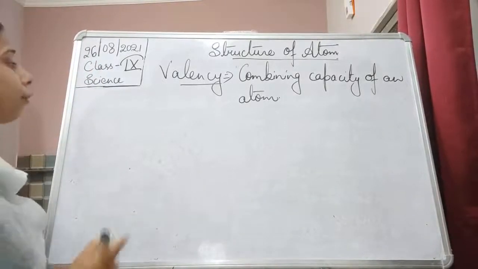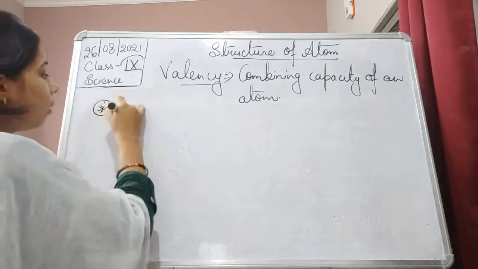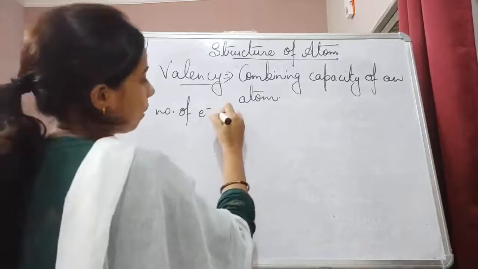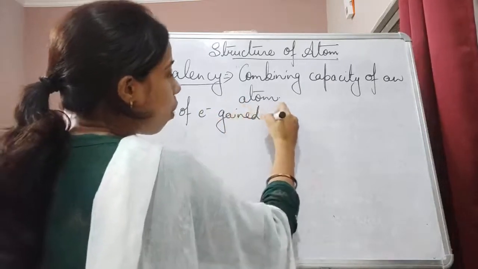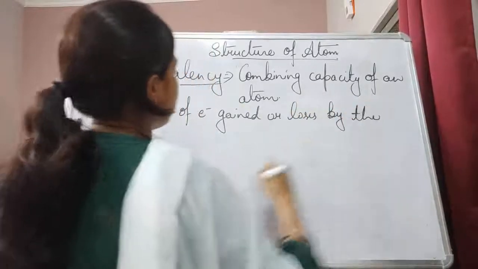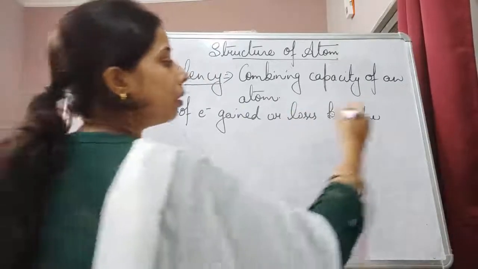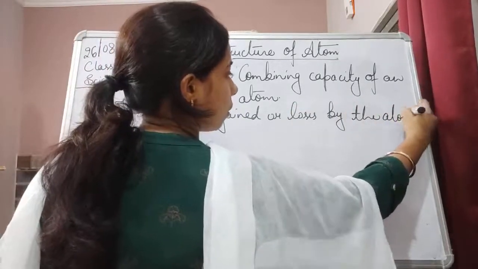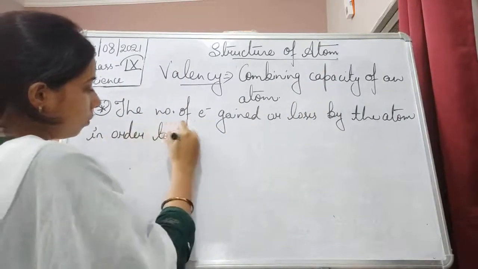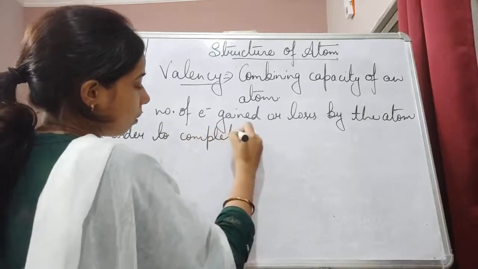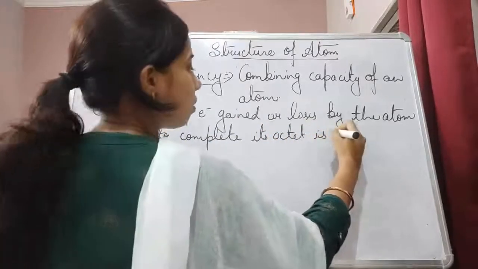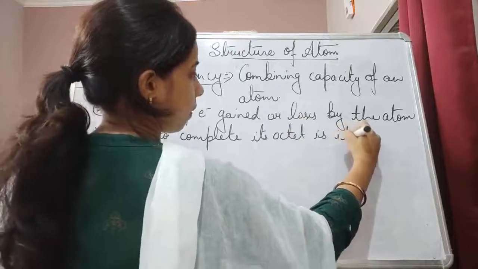So let me write here one more definition of valency. The number of electrons gained or lost by the atom in order to complete its octet is its valency.